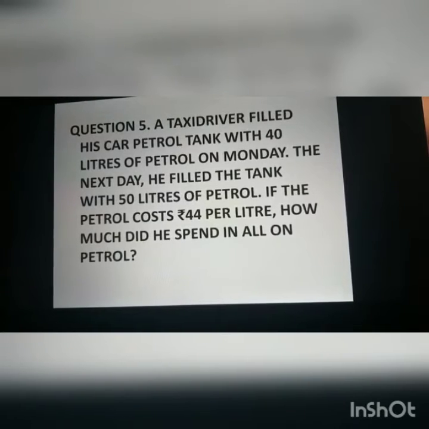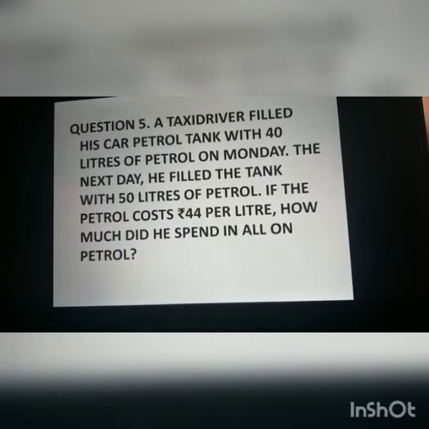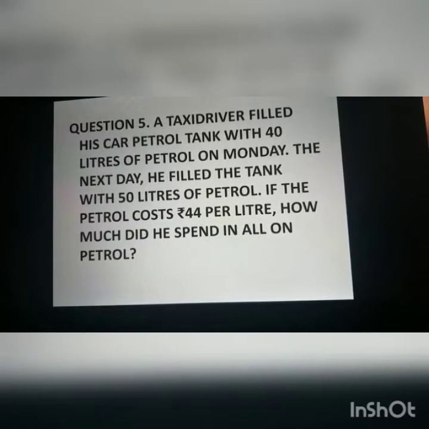The cost of 1 liter of petrol is given as rupees 44. The question is, how much did he spend in all on petrol? This we have to calculate. Now look at the solution.